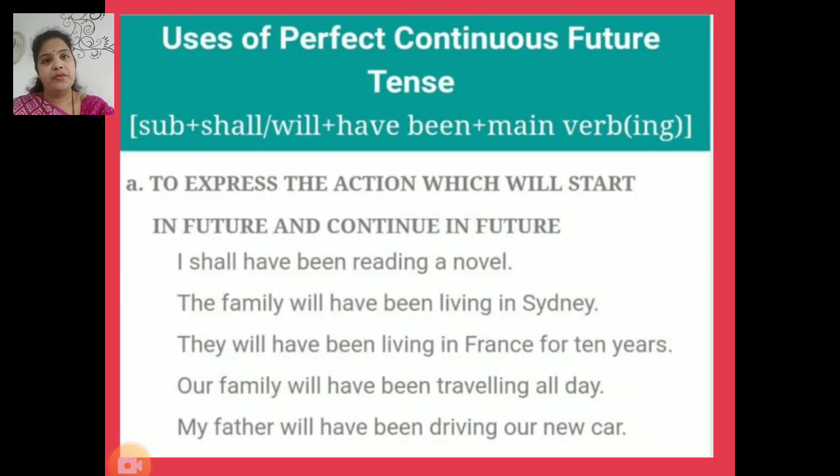Etc. Now, fourth form, perfect continuous future tense. Now, the structure of this tense is subject plus shall or will plus have been plus main verb with its ing form and object. Perfect continuous future tense is used to express the action which will start in future and continue in future.